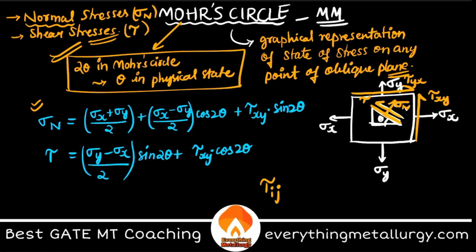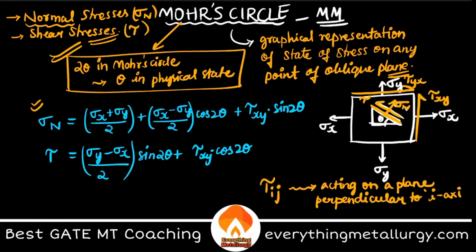Let's come back and study this. We have something called the stress tensor, but don't go there. To explain this, tau ij is sufficient. Tau ij is a shear stress which is acting on a plane perpendicular to the I axis, where I is a direction, and in the direction of the J axis. That is why I wrote tau xy.